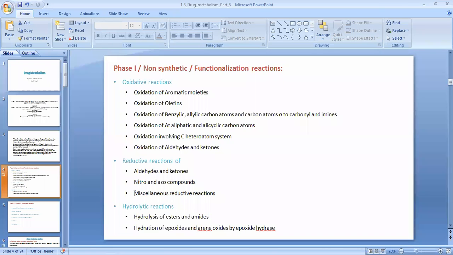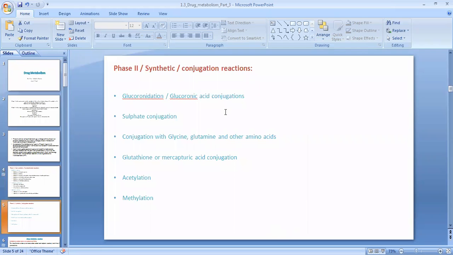And the last type of reactions involved in phase 1 is hydrolytic, of esters and amides, hydration of epoxides and arene oxides by hydrolases. So this we have already discussed with respect to phase 1.